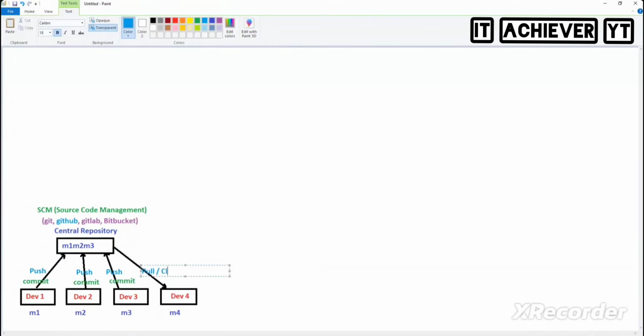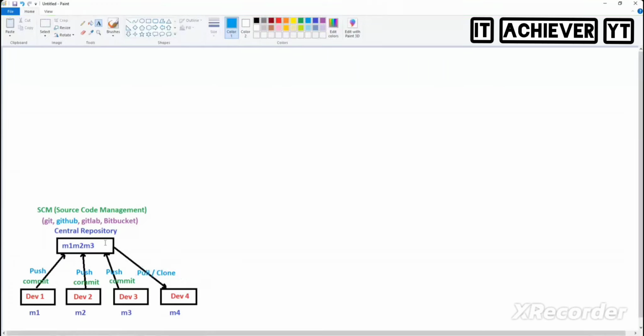So he can pull, and he can also clone. What am I using here? Clone. Clone is nothing but replicate. You can use pull also, you can use clone also. Is it clear? Developer 4 now pulls the code, and whatever code you have in the central repository, everything got pulled by developer 4.